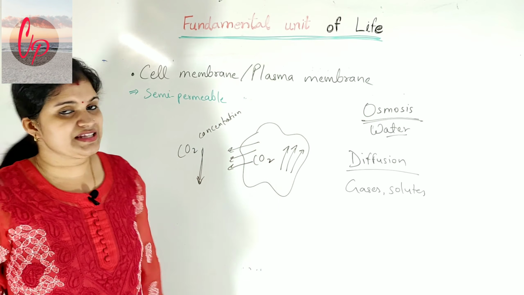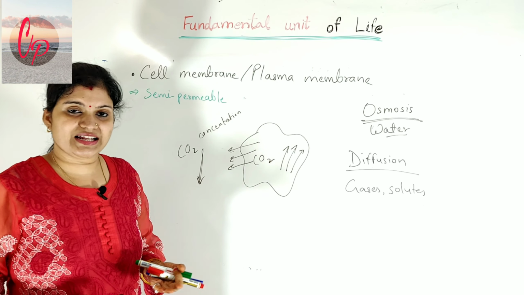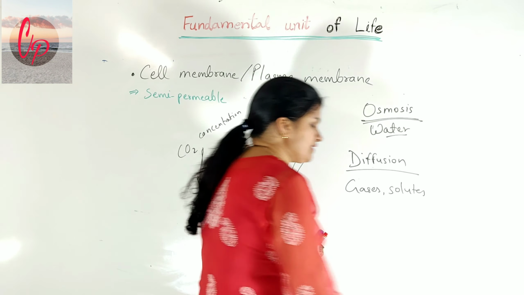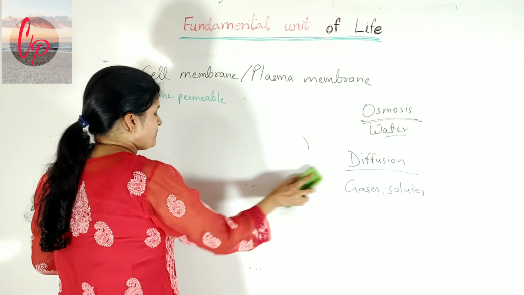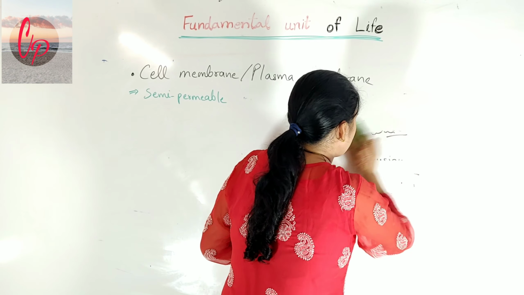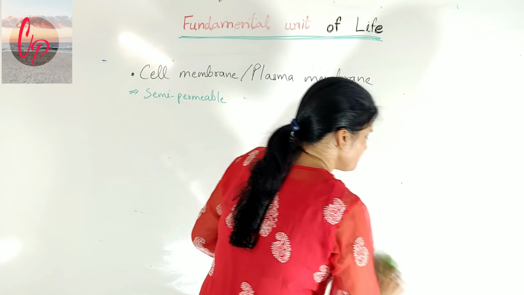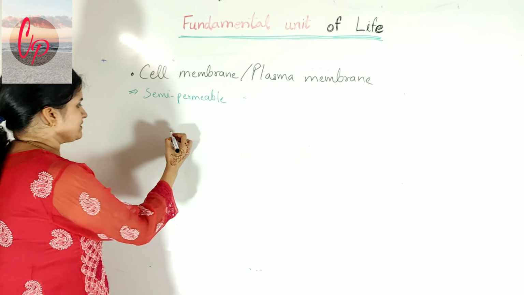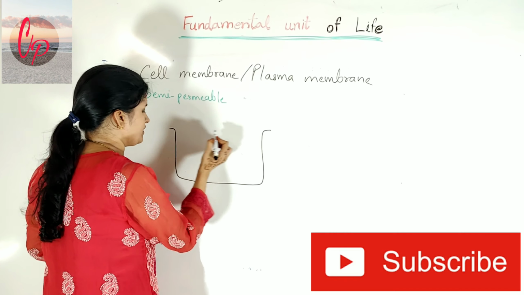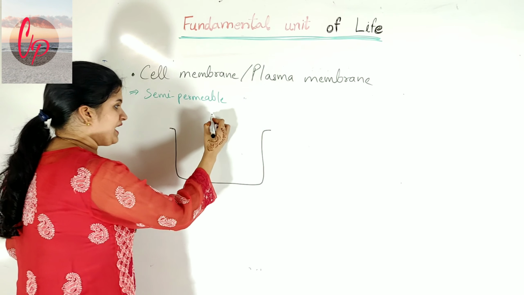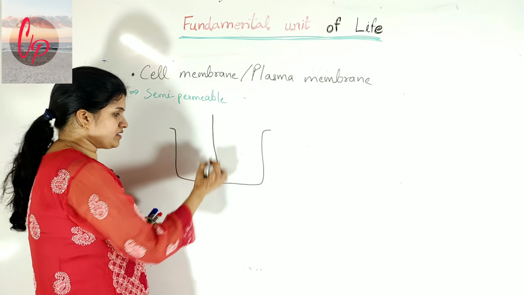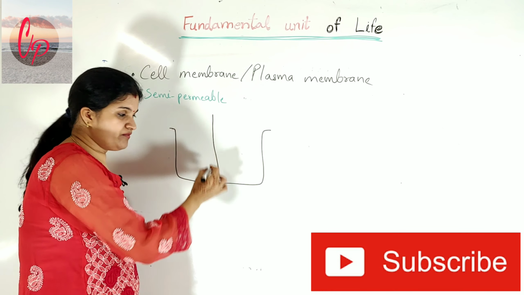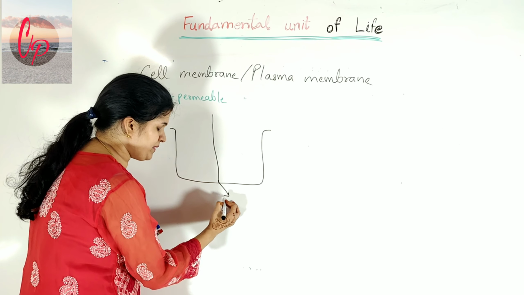If we talk about the permeability of the cell membrane, you can understand what is meant by a semi-permeable membrane with another simple example. Suppose we have taken a beaker and divided it into two equal parts, and the partition or membrane dividing the two parts is semi-permeable.